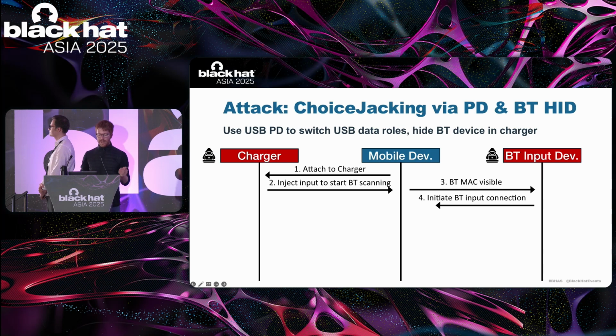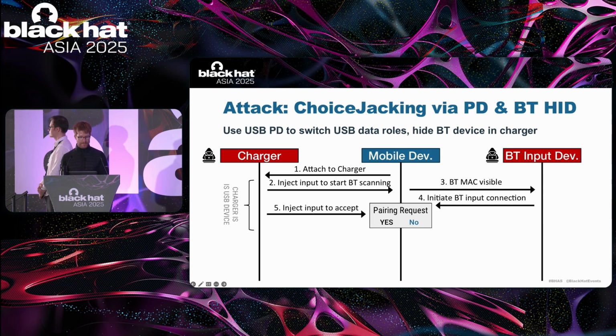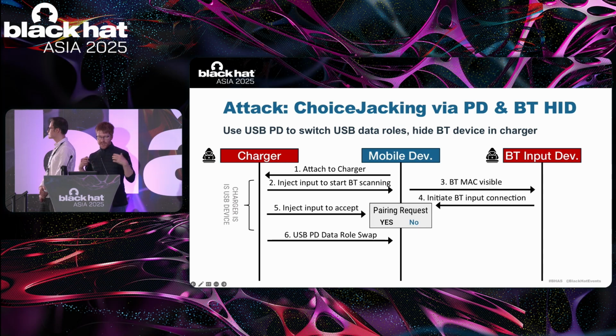Then, in the fourth step, the Bluetooth input device, which is hidden in our malicious charger, initiates the Bluetooth input connection, which triggers the pairing request prompt. We use our malicious charger to inject again the input events to accept this prompt. So far, the malicious charger has been a USB device. Now, we inject a USB power delivery data role swap, so that afterwards the device is the USB host instead of a USB device.